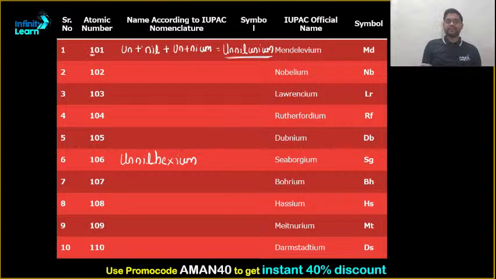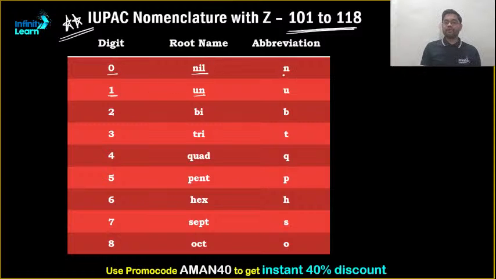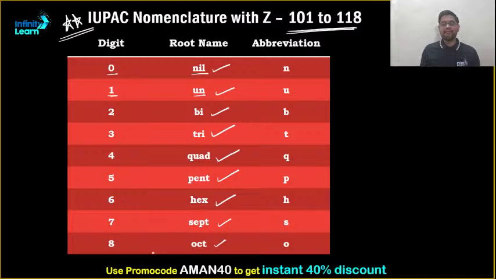This is how you can write just by using the abbreviations mentioned here. For 0 it is nil, for 1 un, for 2 bi, for 3 tri, 4 quad, 5 pent, 6 hex, 7 hept, 8 oct, and 9 is enn. That had been missing, right? Clear? And these are the abbreviations.